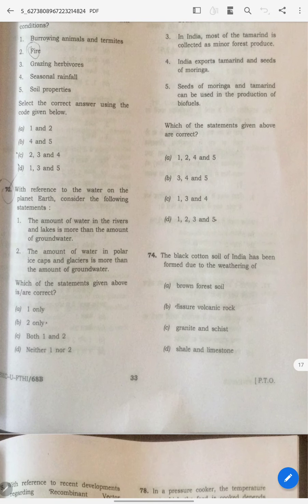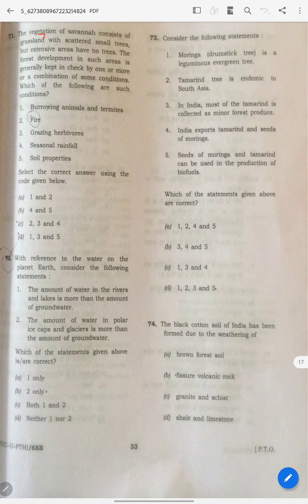And if you see, you should not do research here whether the soil property is correct or not. Just go by logic, by what they have given in the question itself. Grassland, yes, forest, because at least you should know that in savanna temperatures will be high. By knowing these grasslands and these two scattered small trees, it means this area is not good for tree development. So that's why the forest department is trying to increase the forest area in this region.